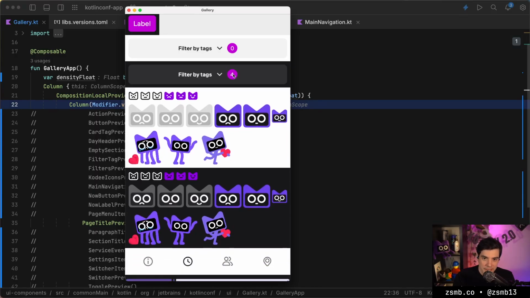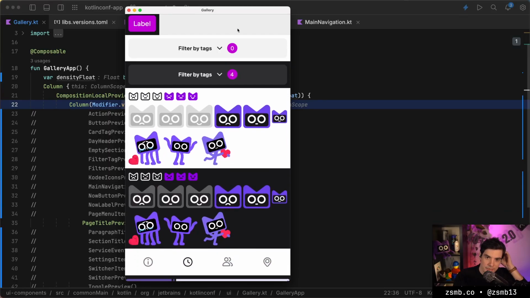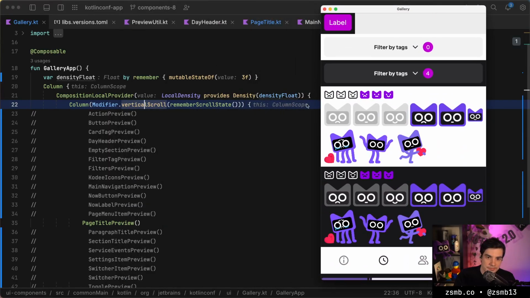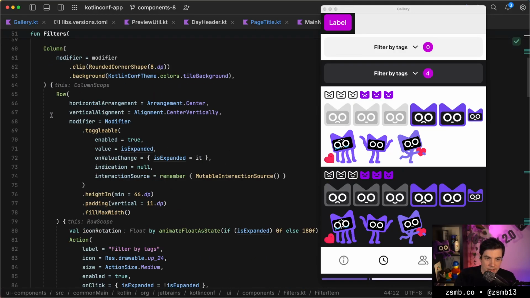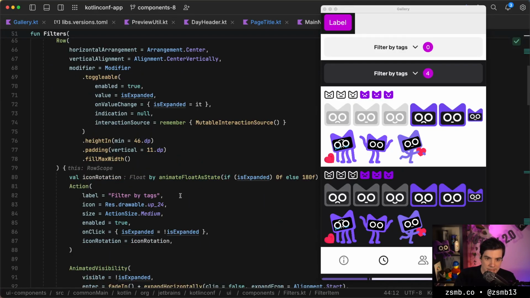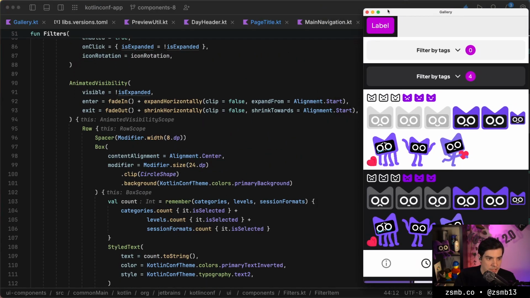And we have the number, which shows the number of selections within the filter up here, right? And look at how nicely that just fades away to the right. These are all just super basic things in Compose, so very little actual custom code.